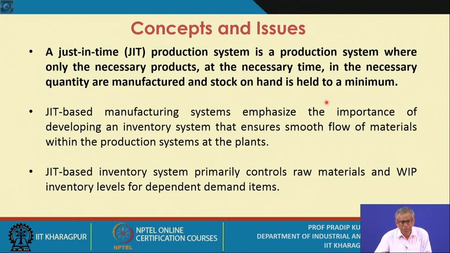because if you have the necessary products in necessary quantities, that means the demand is assured and you are trying to match supply with the demand. So that is your main objective.